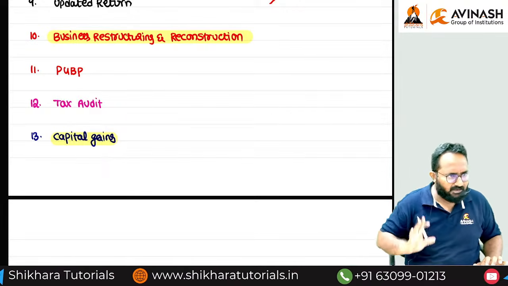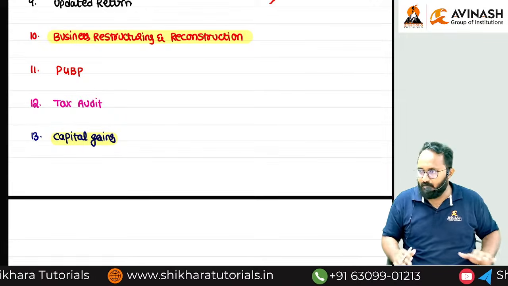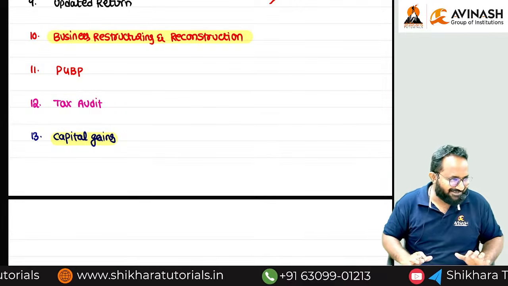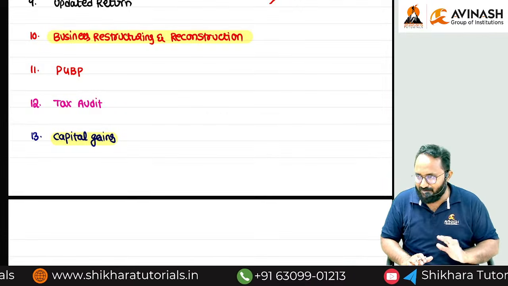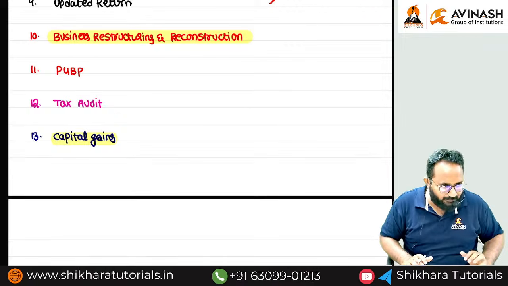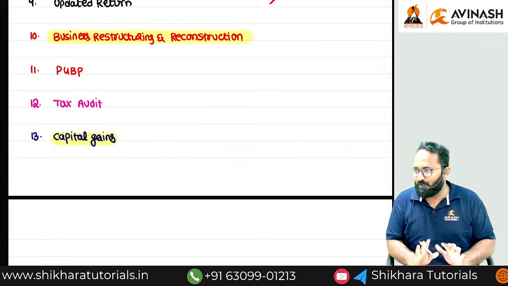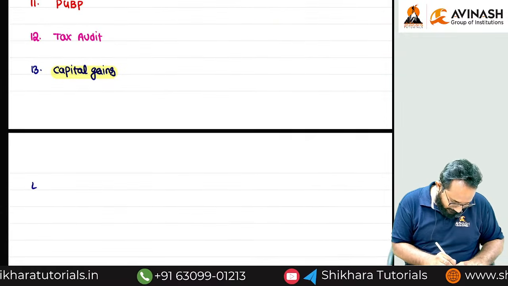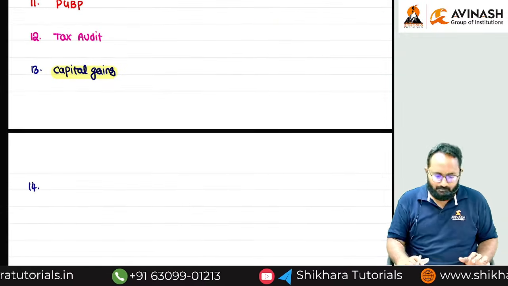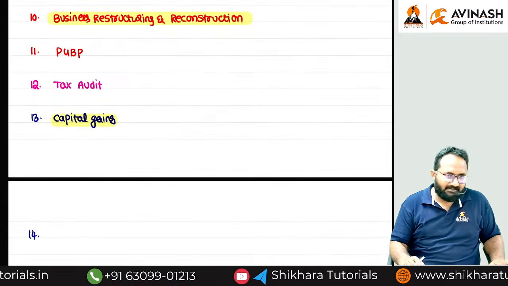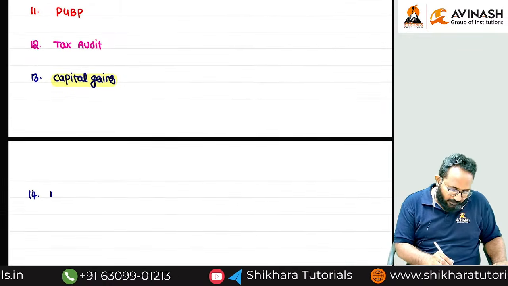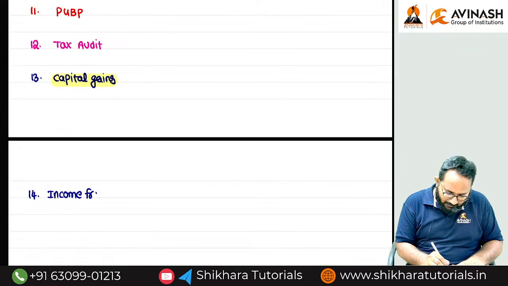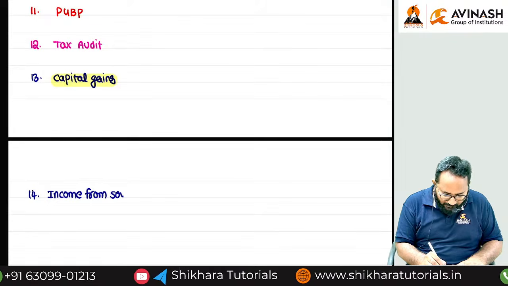10 minutes. We can close the session for today after knowing the chapter names. Understanding and knowing is different. Understanding can be done after deep discussion only. Now you know the syllabus first. 14th one. Capital gains done. Next one, I want to tell you, your favorite chapter in the intermediate syllabus, a very small chapter.